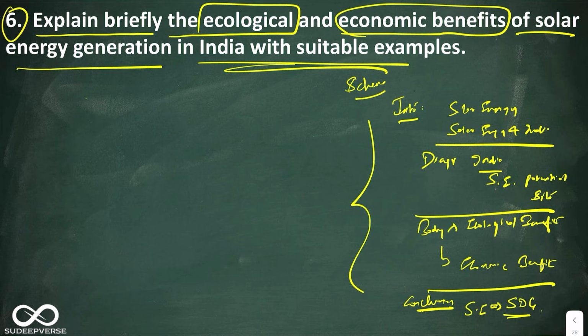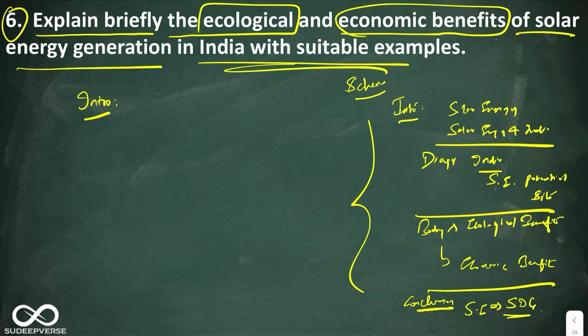Let us start off with the introduction. In the introduction, I always believe in defining the terms, which makes it geographical. Many students will just put a fact, for example, the National Solar Mission, our ambitious target of 500 gigawatts, or that our installed capacity is around 80 gigawatts and increasing at an exponential rate.